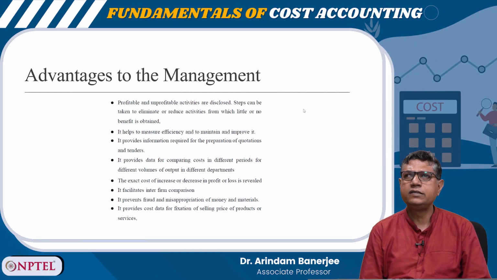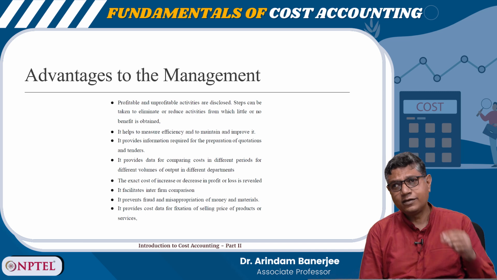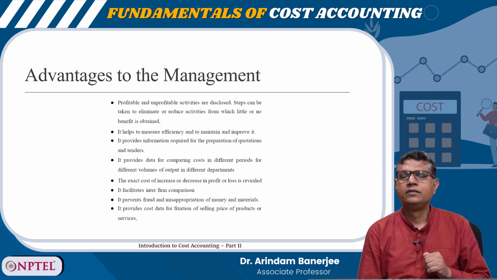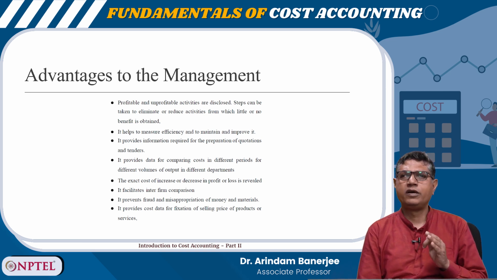Now, what are the advantages to the management? So once the cost data has been recorded, the first thing the management understands is which activities are profitable, which products are bringing profit, and which ones are unprofitable, not bringing profit.